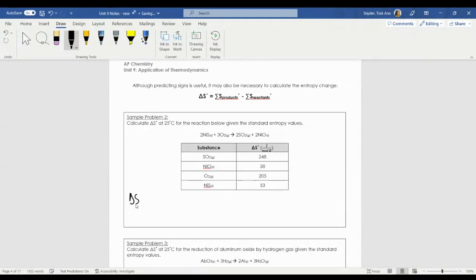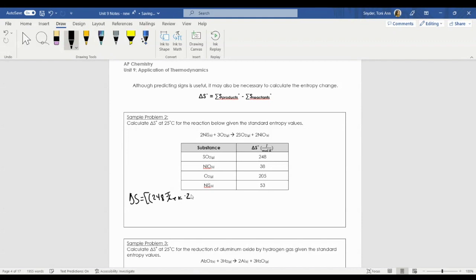So my delta S for this reaction is equal to, let's get the products down first. SO2 has a delta S of 248. So it's 248. Notice the units for this are a little different. Joules per mole Kelvin. And we're going to times that by however many are here.